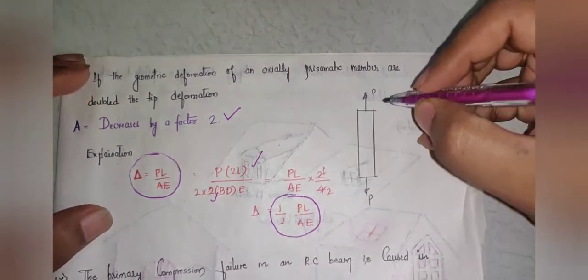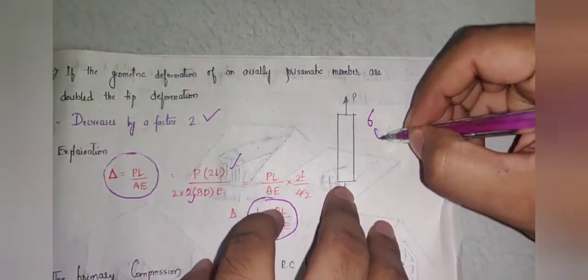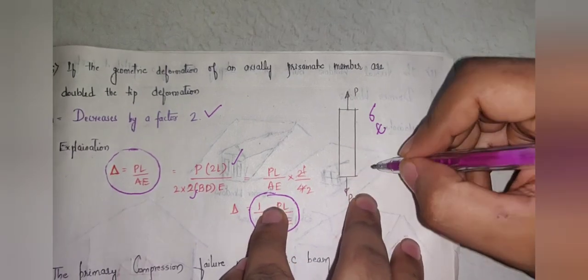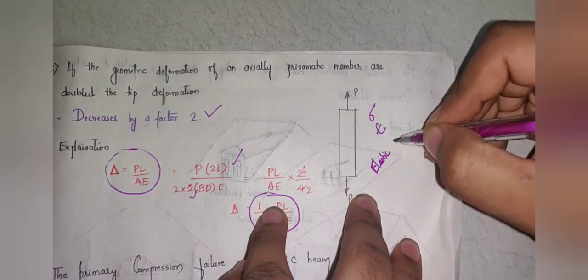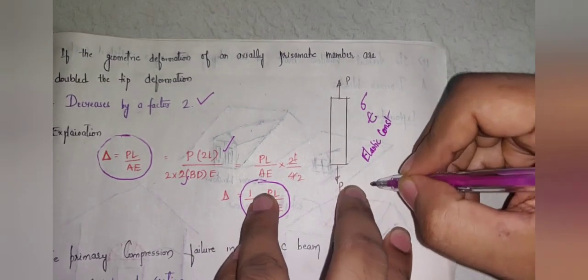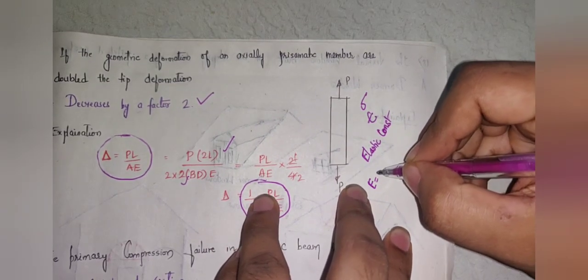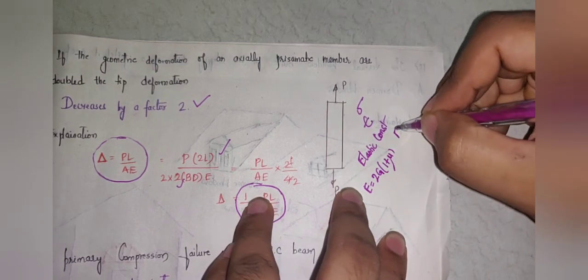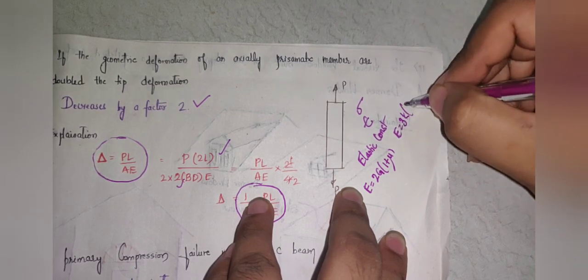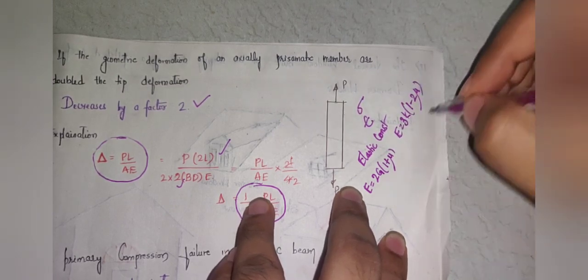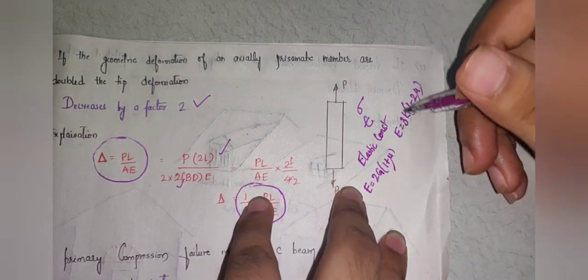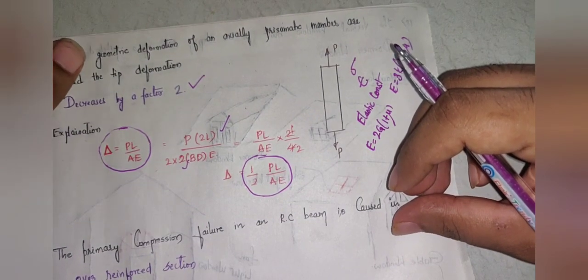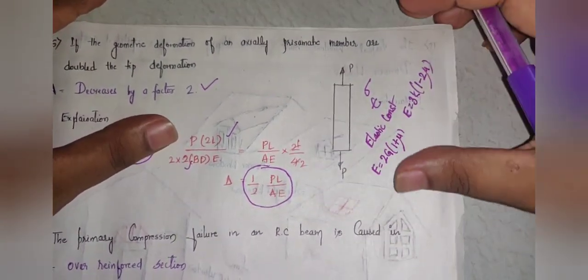In this case, you have to be very thorough with what stress and strain are. Then they may also ask you about elastic constants. Elastic constants are very important, where they will ask you the relation E is equal to 2G into 1 plus mu, or E is equal to 3K into 1 minus 2 mu. They may give you values, or ask what Poisson's ratio is, and what the highest value of Poisson's ratio is. We'll be discussing that later, but you have to go through these parts.